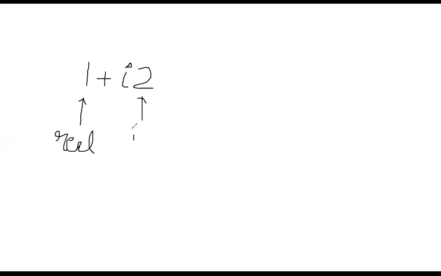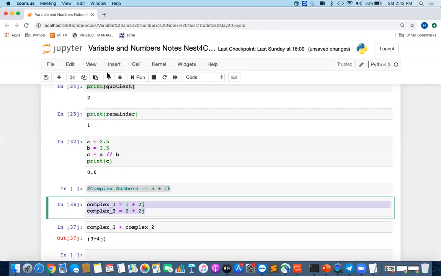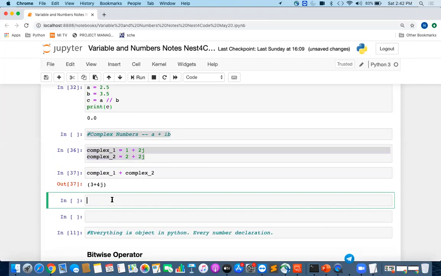If you have gone through this in math, then you will understand, but that's fine. When we add complex numbers, the real part gets added with the real part, and the imaginary part gets added with the imaginary part. Similarly, the operations work for subtraction and all these things. Okay, so I think this is clear. Similarly, you can do the operations for complex numbers also.